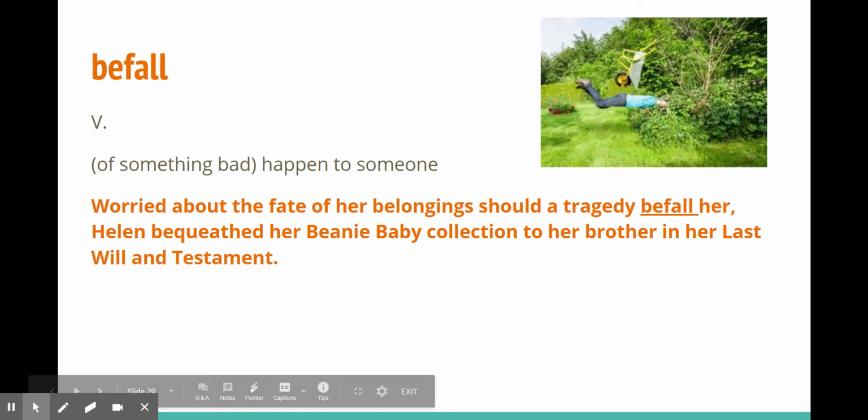Befall is a verb, an action word, and it means something bad is going to happen to someone. Worried about the fate of her belongings, should a tragedy befall her, Helen bequeathed her Beanie Baby collection to her brother in her last will and testament. So if something befalls you, it means that something bad has happened, right? If you get into a car accident on the way to school, that car accident has befallen you on your way to school.